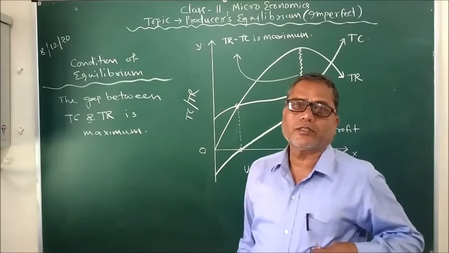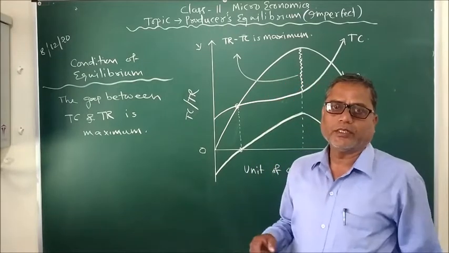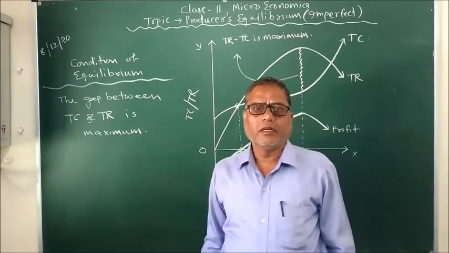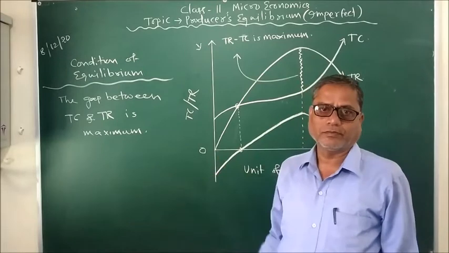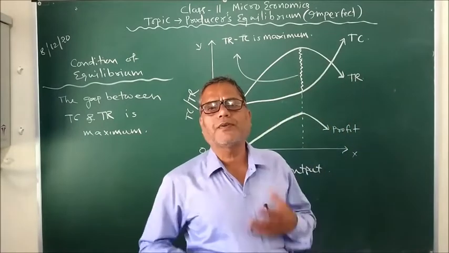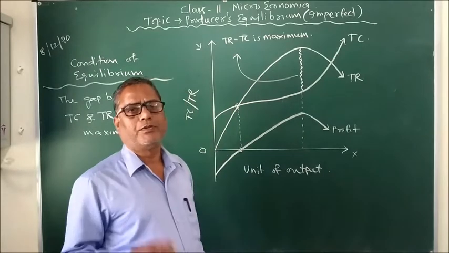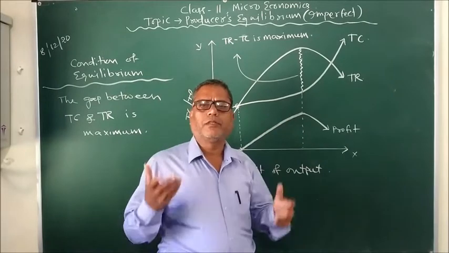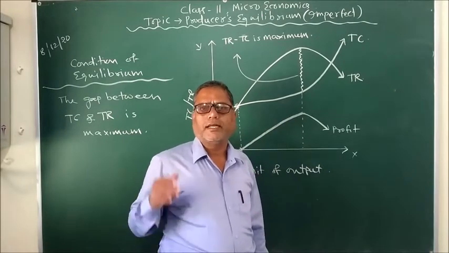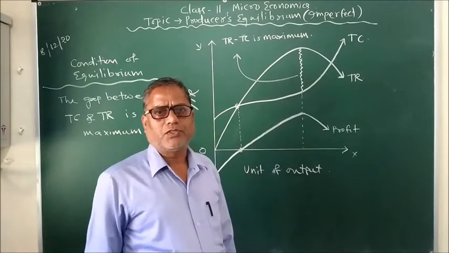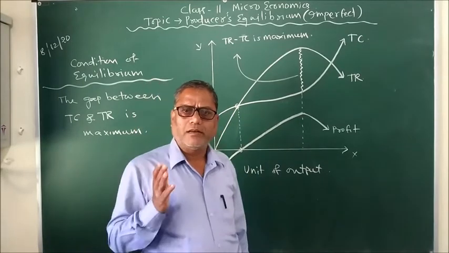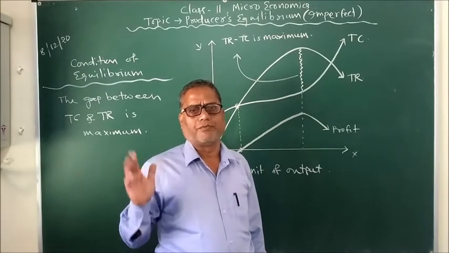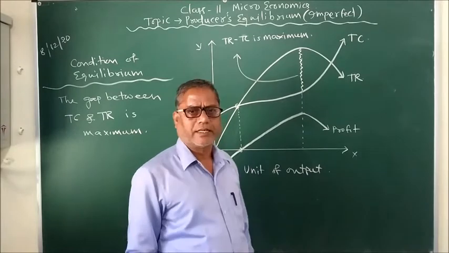Welcome to Pandra Sir's virtual class on microeconomics, and today we are going to discuss how a producer attains equilibrium in imperfect competition, or in an imperfectly competitive market. So once again I would like to repeat here, when a producer is attaining equilibrium, it means that at that level of output, the producer is getting maximum possible profit from his activities.